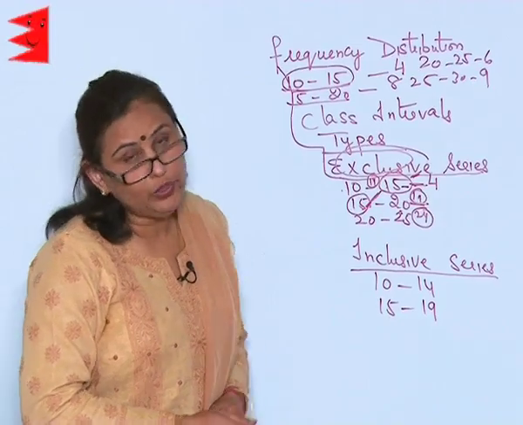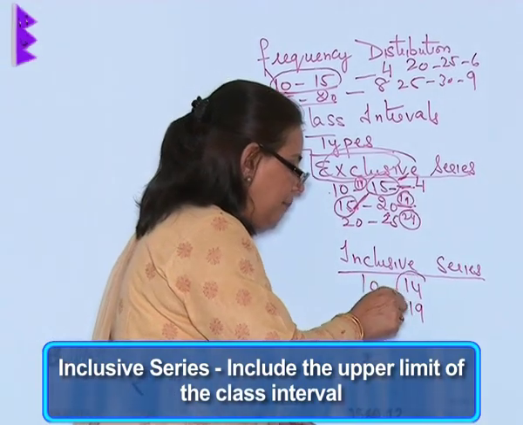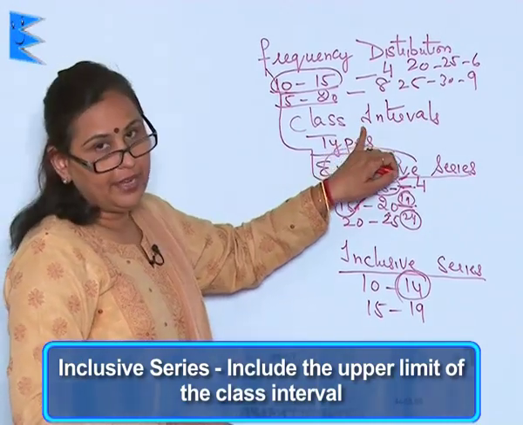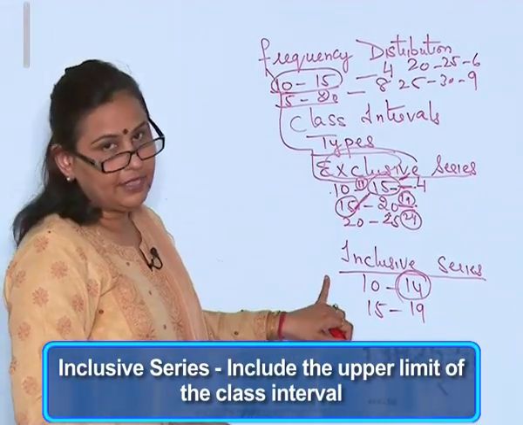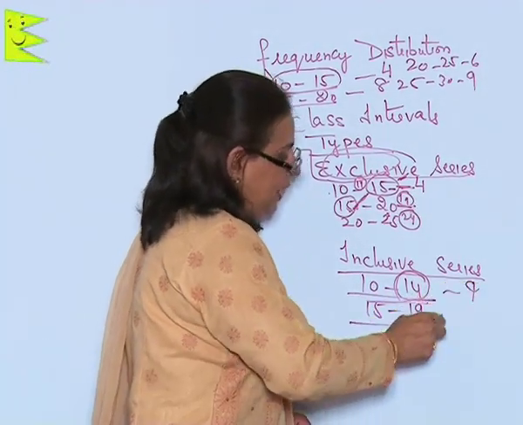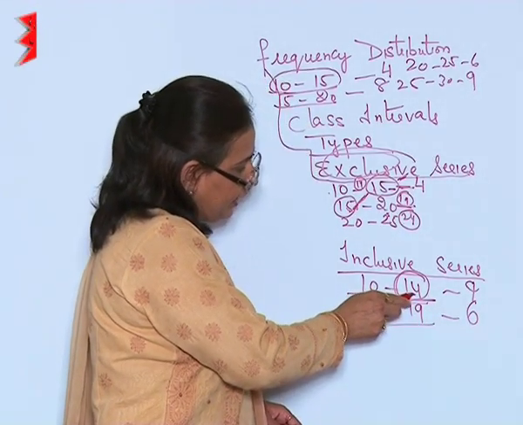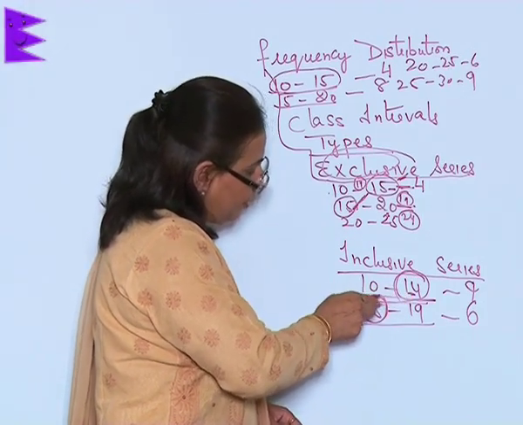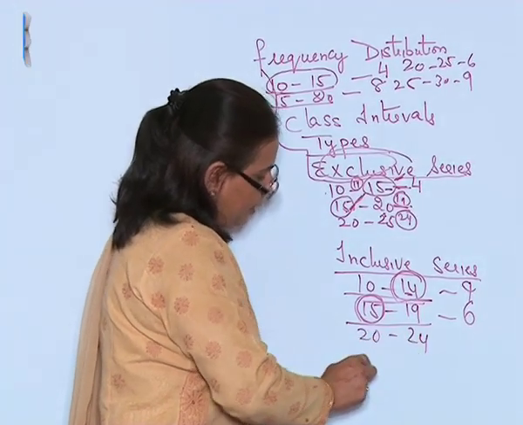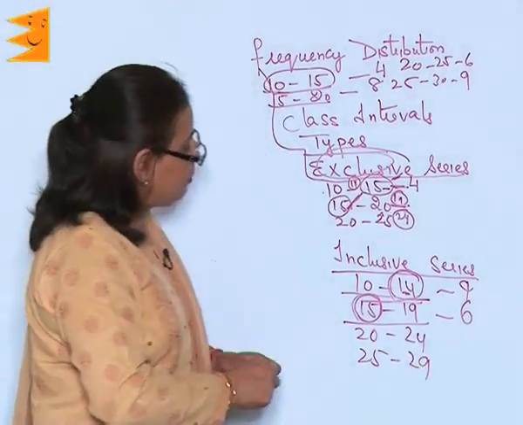Now, let me talk of the inclusive series. Inclusive series is when I include the upper limit in the class interval that I have. For example, 10 to 14, say 9 students, 15 to 19, say 6 students. There is nothing that I am excluding, because this is included here only and the next number does not include it. Then it will become 20 to 24, then from 25 to 29.